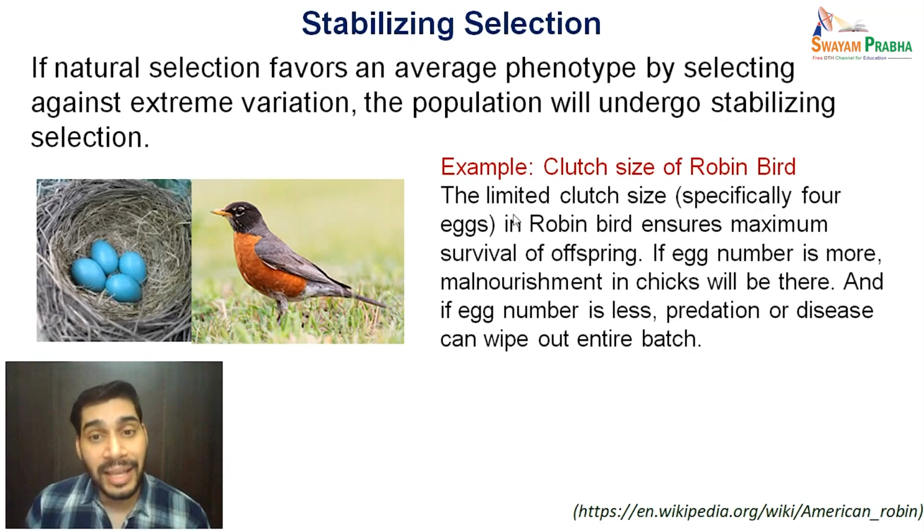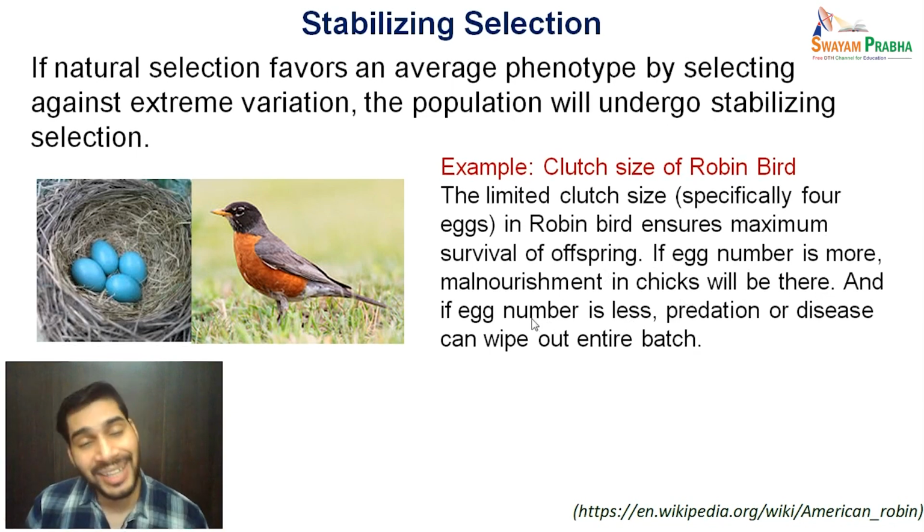There is a limited clutch size, and specifically most of the time it is 4 eggs in the robin bird. It ensures maximum survival of offspring. How? If the egg number is more, it will lead to malnourishment in the chicks which are going to develop.